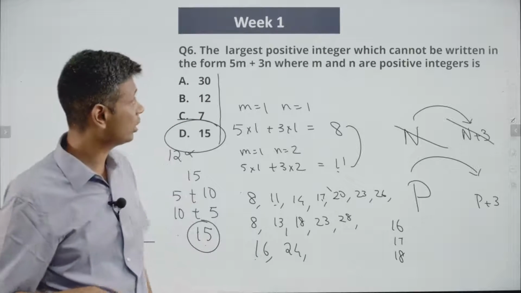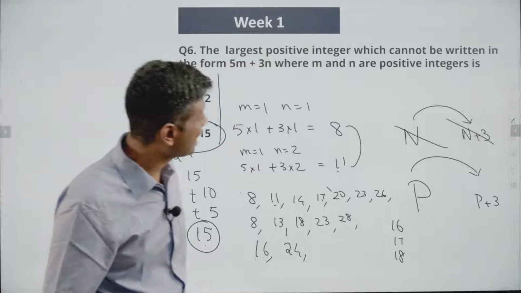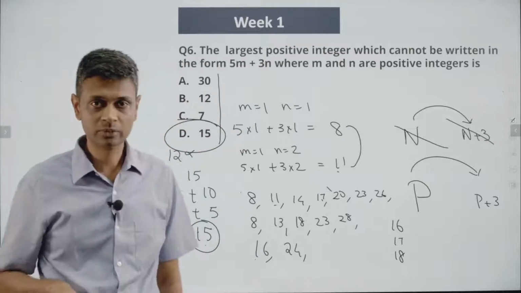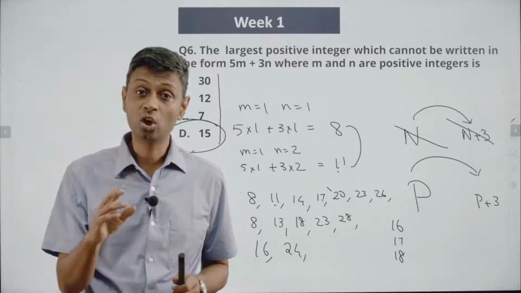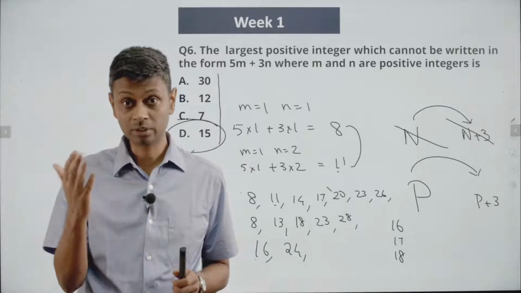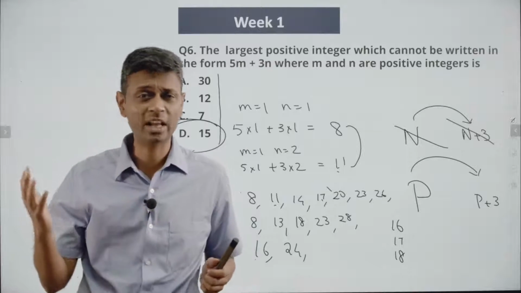In all of these questions where you are worried about which of the following cannot be written, then think about what can be written. If you can figure out what can be written, what cannot be written becomes simpler. List down a bunch of things that can be written.